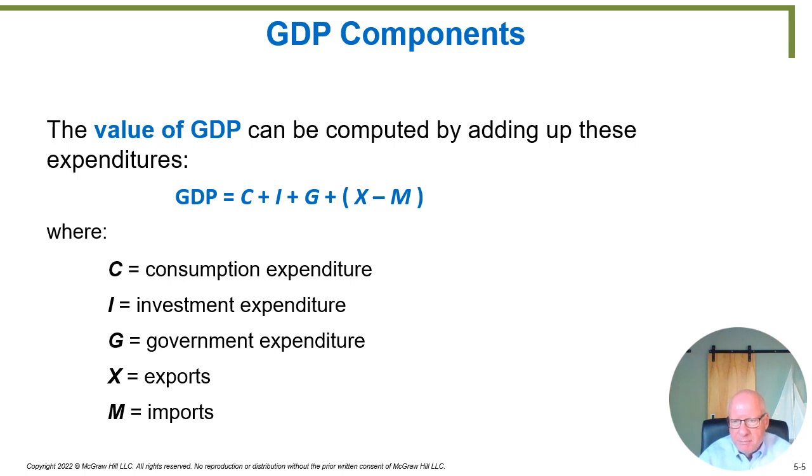And then exports minus imports gives a net number of how many things did we produce here and export overseas, and then subtract out all the things that we've accidentally added into the system, but they really should not be counted because they're produced by a foreign country. You put all these together, C plus I plus G plus net exports gives you the total GDP of the country. Okay? So this is one of those things that you should just memorize. C plus I plus G plus X minus M will turn out to be a very useful formula because it helps us understand out of the total GDP some major subcomponents and where those subcomponents are going.